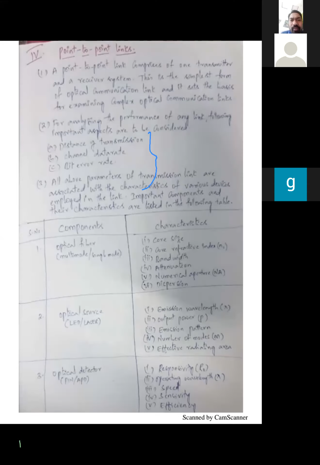Now the above parameters, which parameters? These parameters. The above parameters of the link depend on characteristics of various components. I repeat, the above parameters of optical link depend on characteristics of various components.